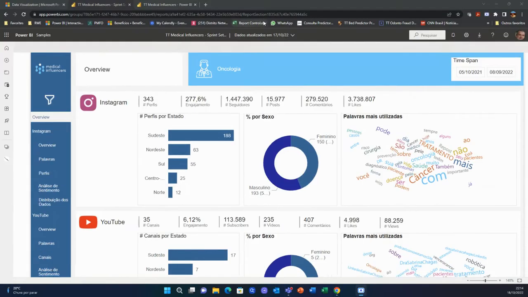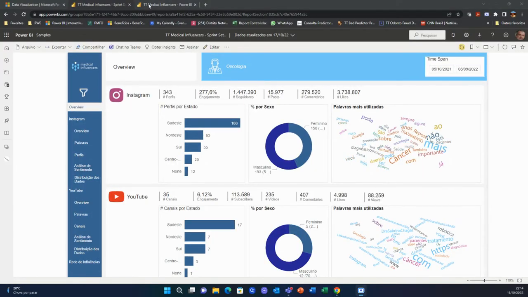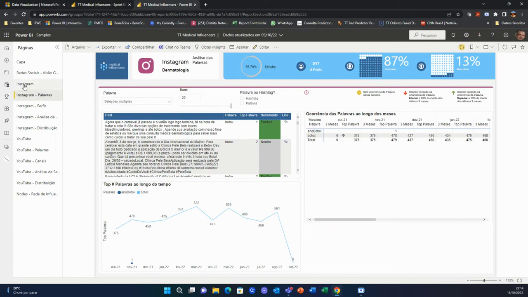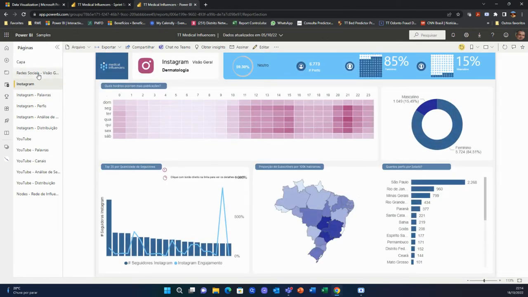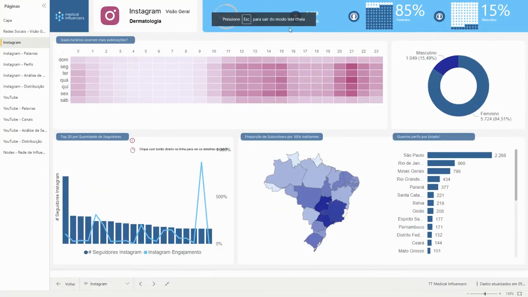Okay, we can see in the other platform here that we have for dermatologists more than 6,700 profiles of dermatologists in Brazil. From a total of 16,000 dermatologists, we found more than 40% of them using Instagram.